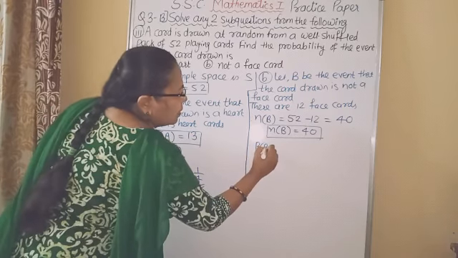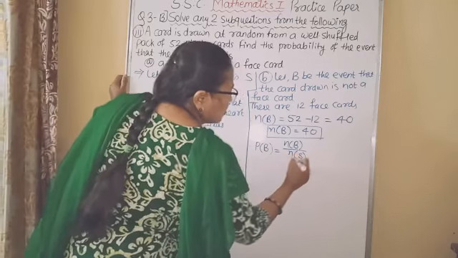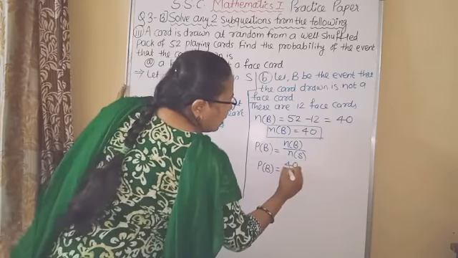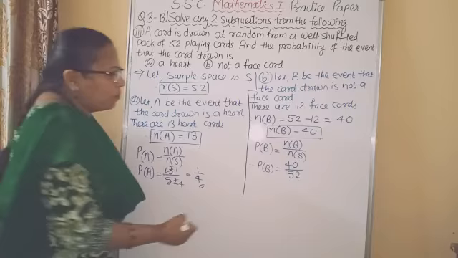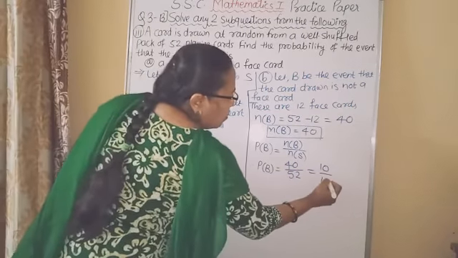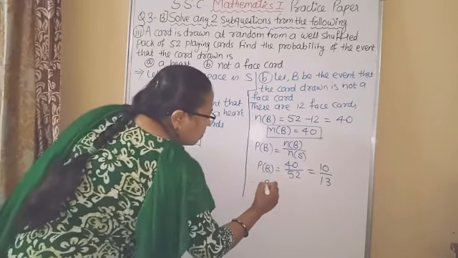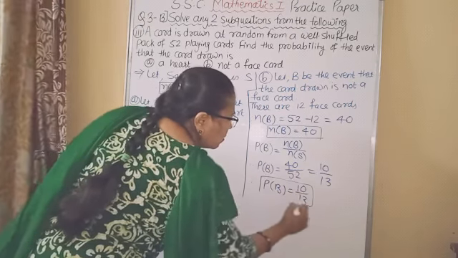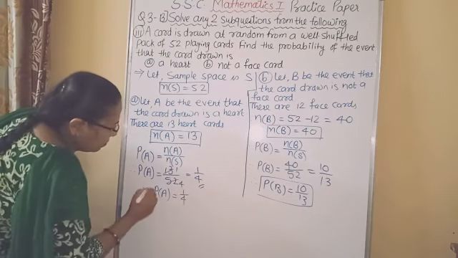Therefore P of B, probability of this event, is equal to n of B divided by n of S, 40 divided by 52. Now 40 and 52 both are divisible by 4. 4 10s are 40, 4 13s are 52. So P of B is equal to 10 upon 13. And here P of A is equal to 1 upon 4.